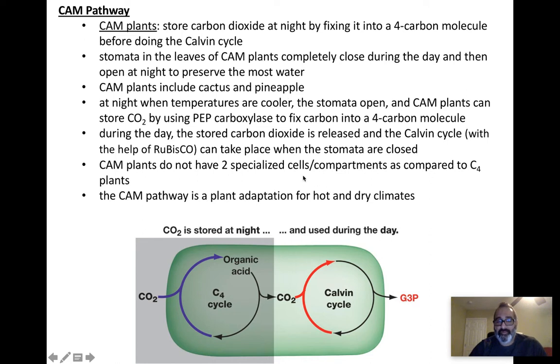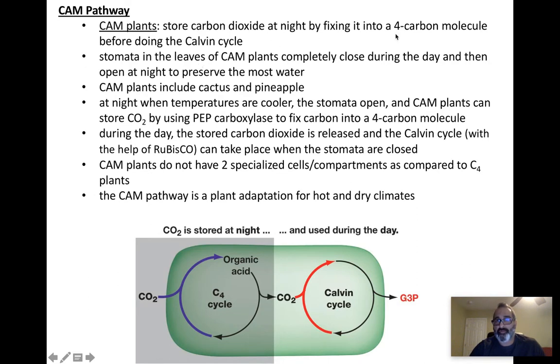So what happens to these guys? Well, you've got to think. A cactus is in the desert, and you're talking extreme dry environment, extremely warm, a lot of evaporation. So much evaporation that the plant could lose all of its water and die from complete dehydration. So what do CAM plants do?